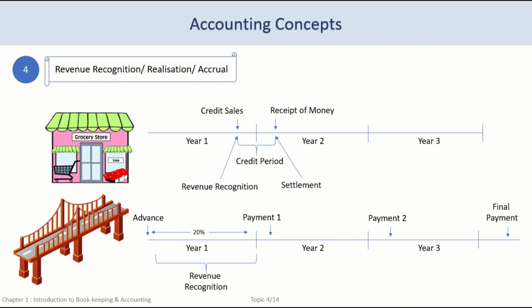Based on the accounting practice of the organization, the 20% project sale can be recorded either annually, monthly, or quarterly, based on the accounting practice followed.